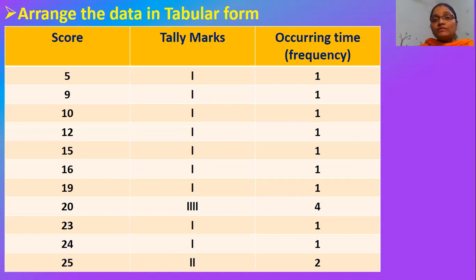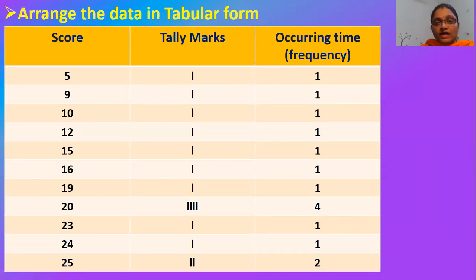If the number of observations is more, it is conveniently represented by using tally marks. Tally marks are given in a way such that the first 4 observations will be represented by vertical lines and the 5th observation will be a diagonal over the first 4 observations. This you have learned in your lower classes. So according to the score, we give the tally marks, that will be your second column, and finally the third column will be the occurring time or the frequency.